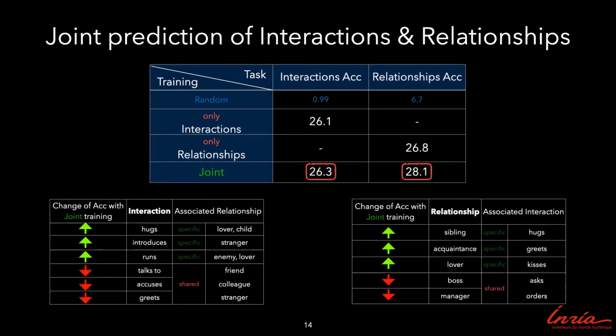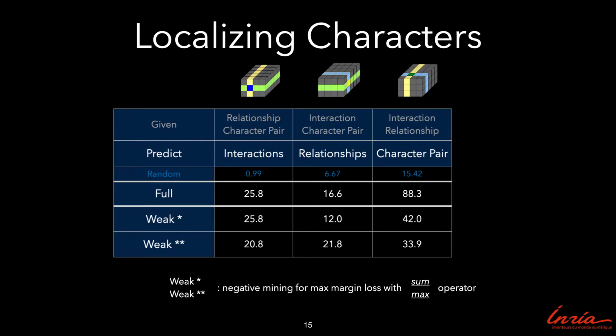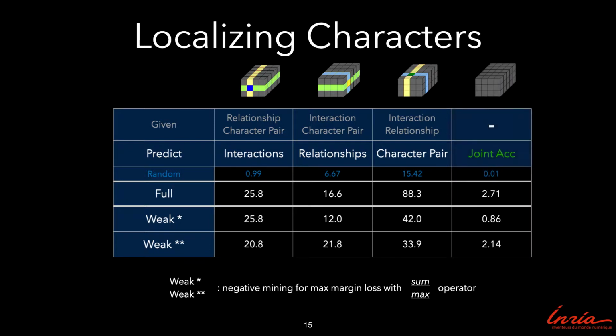We observe that relationship-specific interactions, such as hugs, introduces, or runs, gain large improvement, while interactions shared by several relationships drop in performance. A similar trend is observed for relationships. We present results for predicting the third component given two pieces of information. The last column presents joint accuracy of estimating all three.